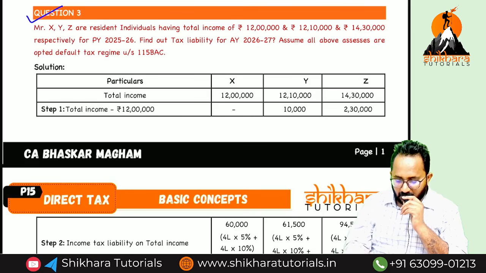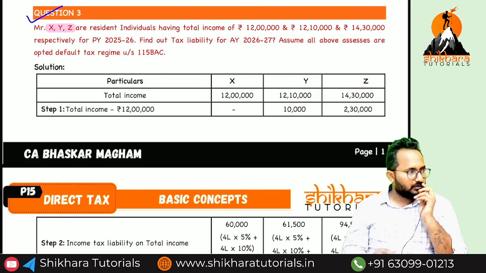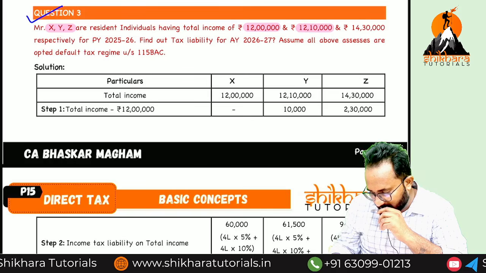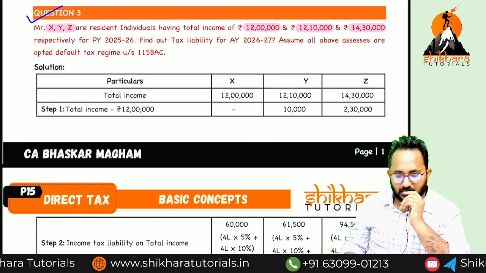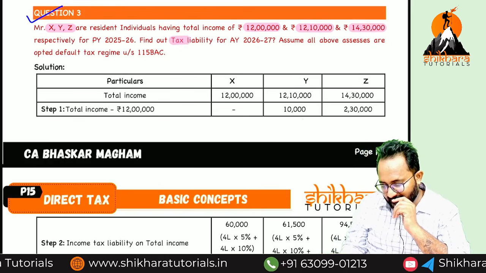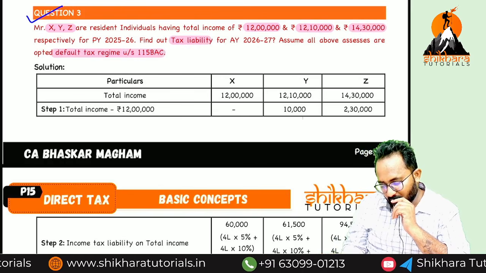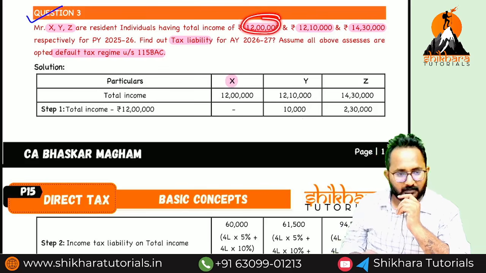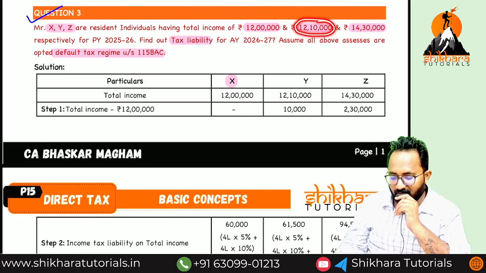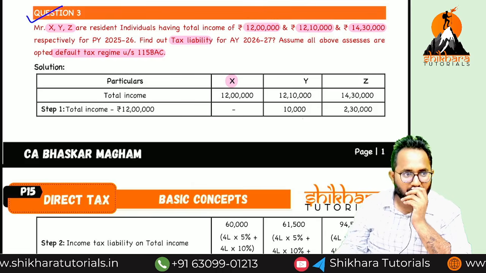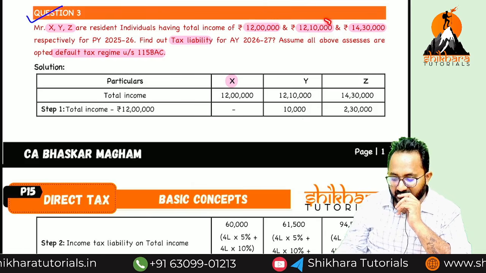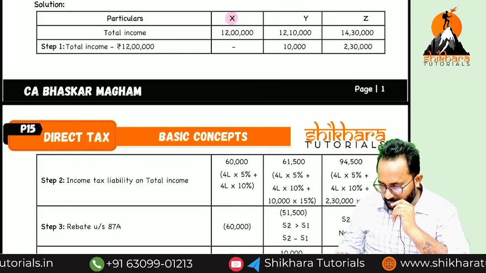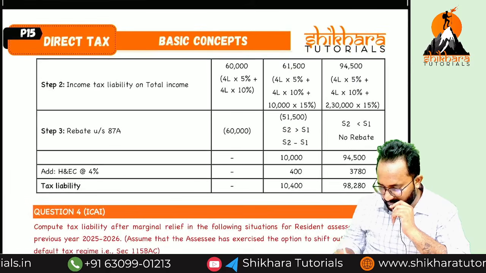Next, this third question is my own compilation. First X, Y, Z are there. Total incomes are 12 lakh, 12 lakh 10,000, 14 lakh 30,000. Now, they are asking the tax liability under what regime? 115 BSC. My X tax liability easily I can say what? Nil. Here also nil. Why? So not nil. Marginal relief related rebate also available here. Yes, first here we can directly get tax liability nil.